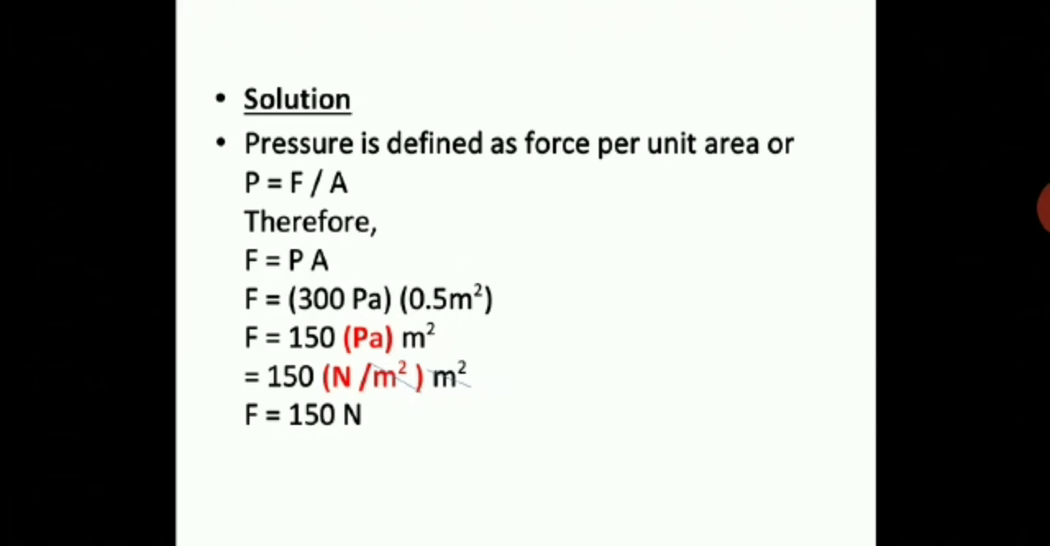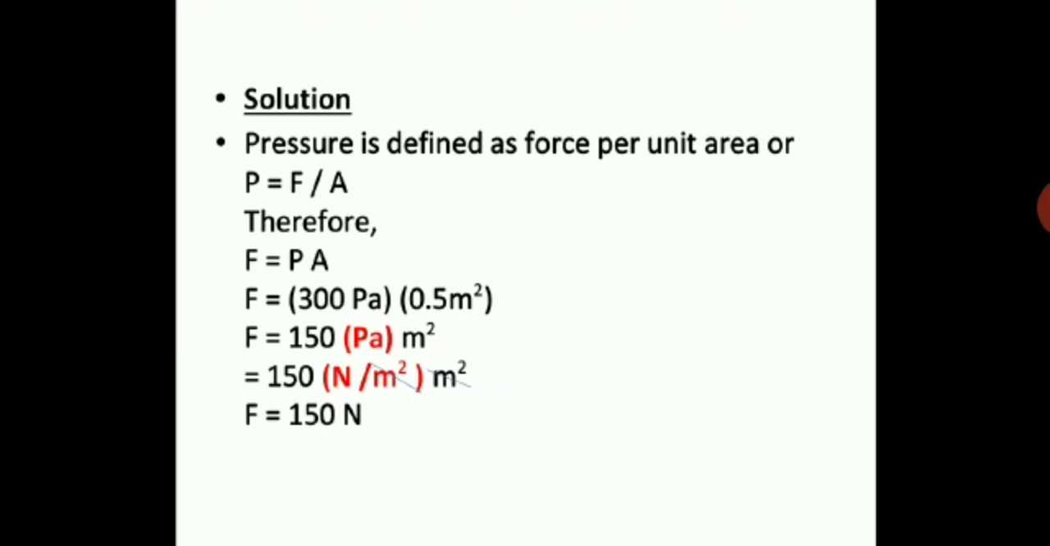Now 150 Pascal meter square you got. Pascal means Newton per meter square. It is shown highlighted in red to show you that Pascal is substituted by Newton per meter square. Why? 1 Pascal is equal to 1 Newton per meter square. So here you have to show the substitution, and you have to show that the meter square in the denominator and the meter square outside the bracket will get cancelled. So the final unit will be only N, that is Newton. So definitely force will have the unit Newton, and the m square and m square will get cancelled.